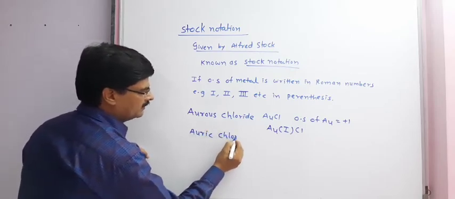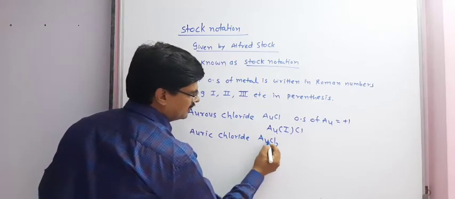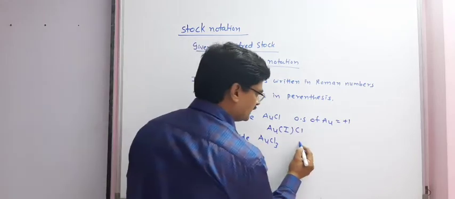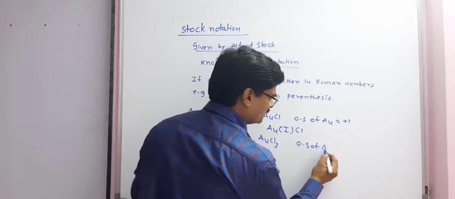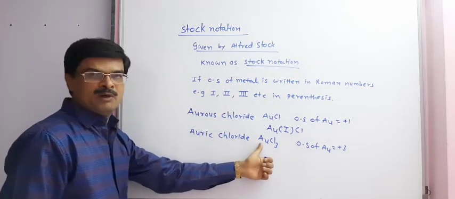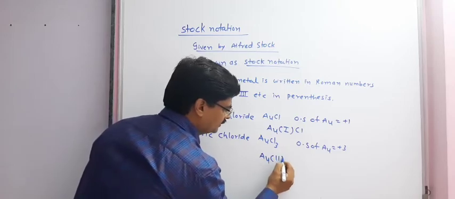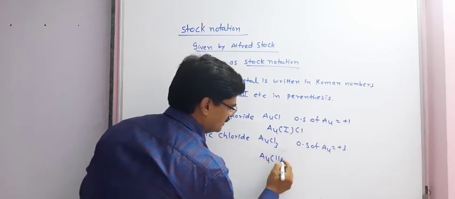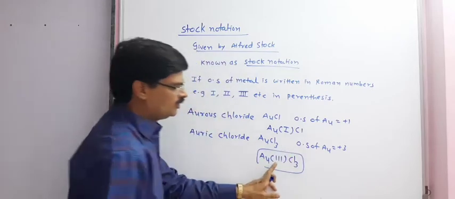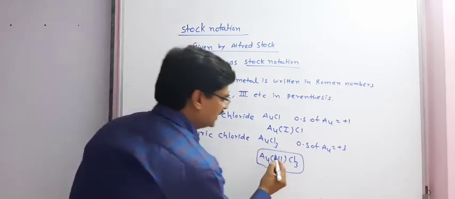Same way, auric chloride, AuCl3, in which the oxidation state of Au is +3. Therefore, this compound, according to stock notation, is written as Au(III)Cl3.